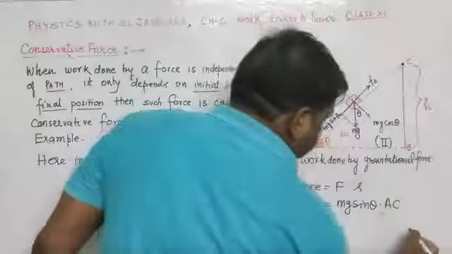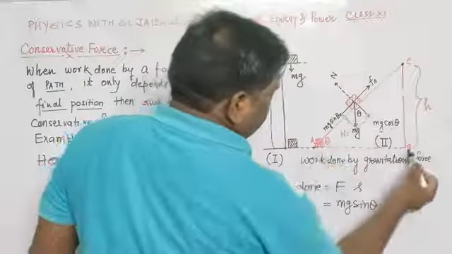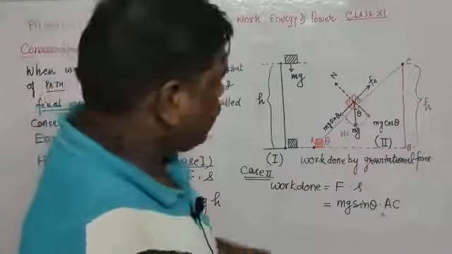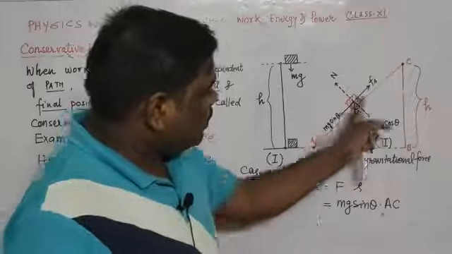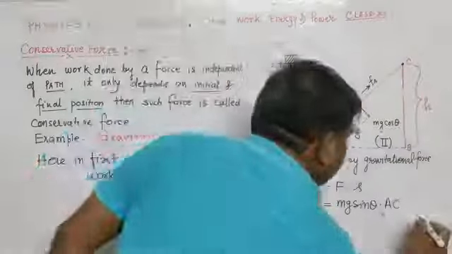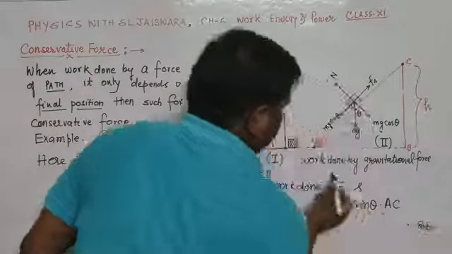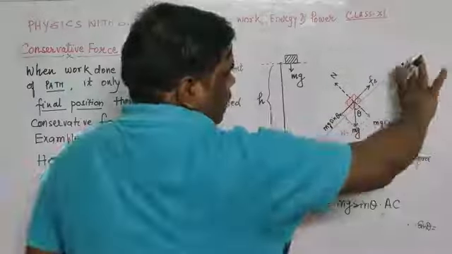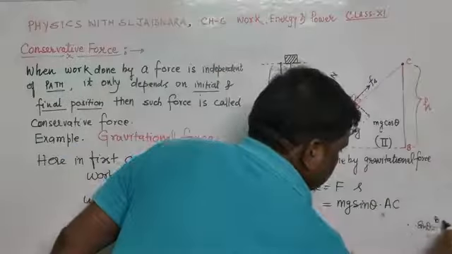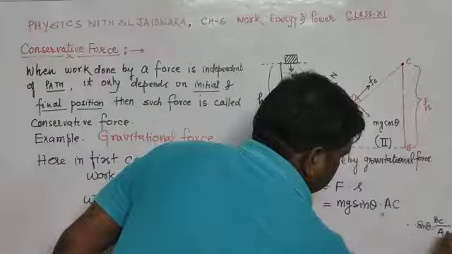Now see AC from this right triangle ABC. Using a trigonometric ratio, sin theta is equal to perpendicular upon hypotenuse. The perpendicular is BC, and the hypotenuse is AC.